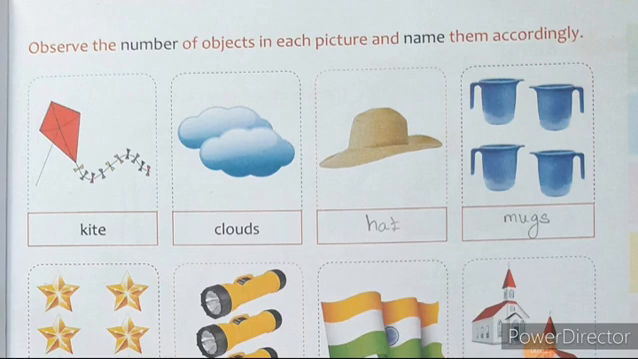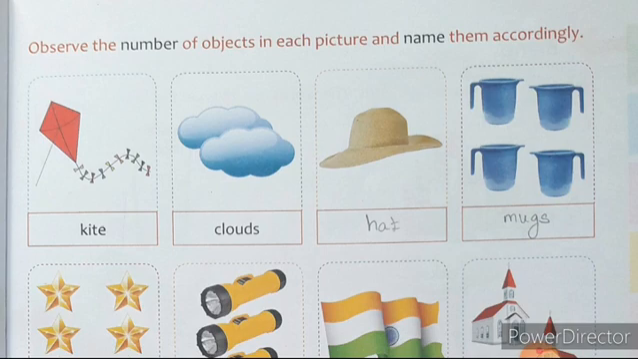Children, after completing your workbook, take your activity book, page number 7, the one and many exercise. So look at the title. Observe the number of objects in each picture and name them accordingly. So look at this, children. The first image is kite. So it is only one. So it is mentioned as kite.